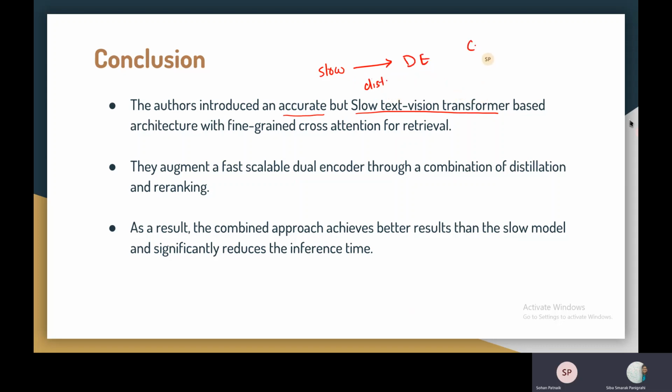Finally, to re-rank the retrieved images from the crude retrieval, they combined both the cross-attention model and the dual encoder model to get a linear combination of their similarity scores, and they finally re-ranked all the retrieved images to get the final ranking. This also showed that during inference, it gives faster results because the dual encoder model does the crude retrieval step quite fast.